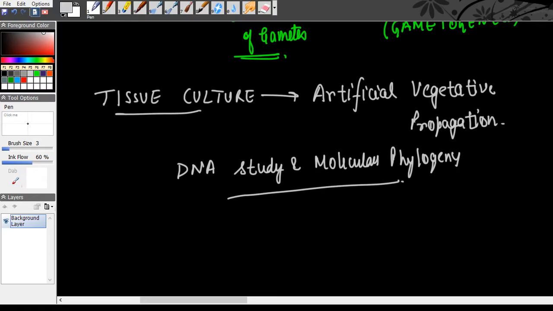So we are using a group of cells, which is a tissue, using a hormone medium and artificial medium to grow new plants. This is basically tissue culture. So don't forget it. Just go through it once. It's not a very difficult portion. It will be okay. Right? Callus and hormonal medium, how we use groups and collections of cells to grow new plants. So that's your tissue culture.